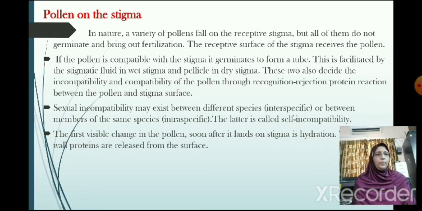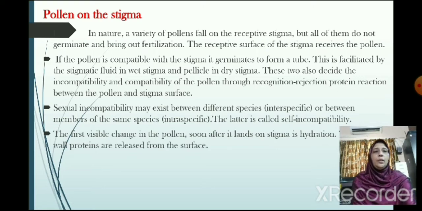These two also determine the incompatibility and compatibility of the pollen through recognition and rejection, a protein reaction between the pollen and stigma surface. Sexual incompatibility may exist between different species, which we call interspecific, or between members of the same species, intraspecific. The first visible change in the pollen soon after it lands on the stigma is hydration. The pollen wall proteins are released from the surface.